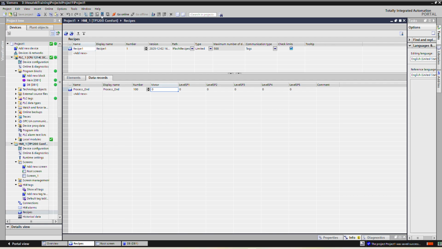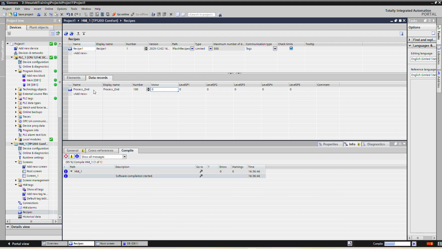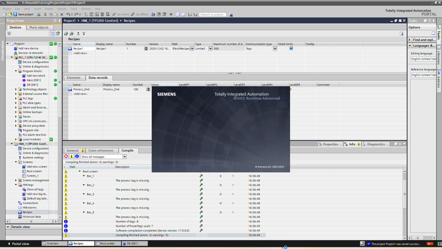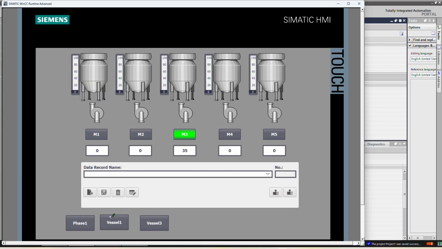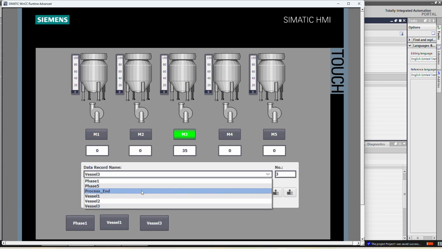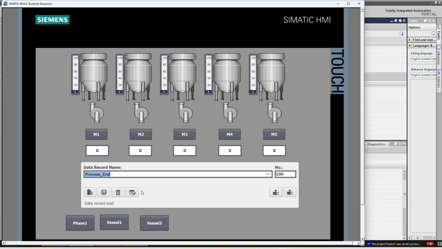So here we will check how this process end will appear in the data records of the recipe view. Okay, so if you select, see the process end appeared here with the number 100.